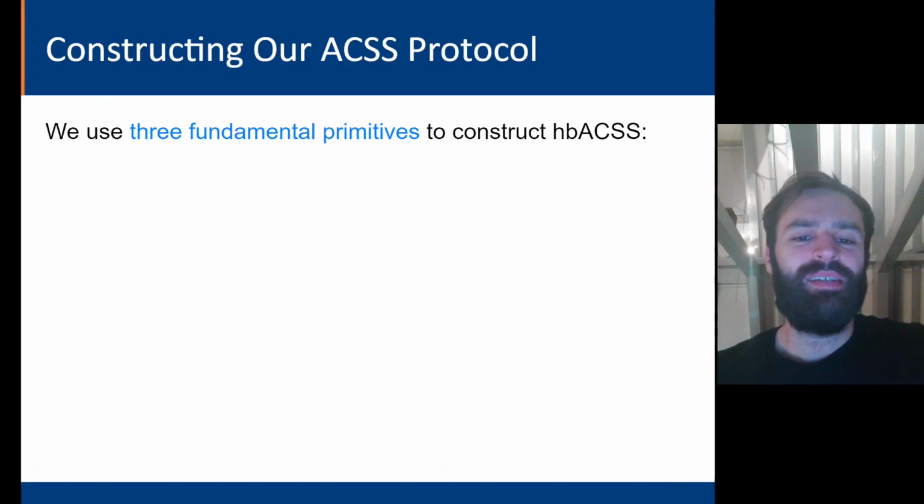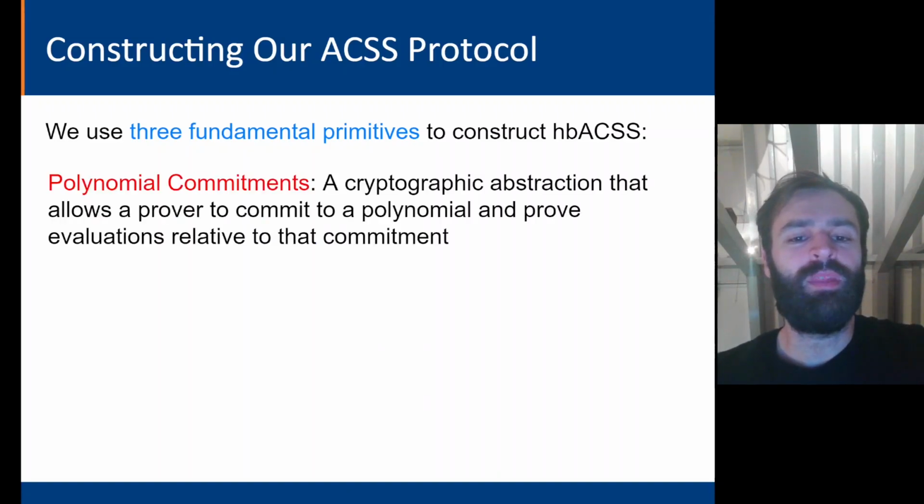We use ACSS to refer to asynchronous complete secret sharing, which is essentially VSS that incorporates our notion of completeness from the previous slide. To construct ours, we use three fundamental primitives. The first is polynomial commitments, which we use as a cryptographic abstraction that allows a prover to commit to a polynomial and then prove evaluations on that polynomial relative to the commitment.